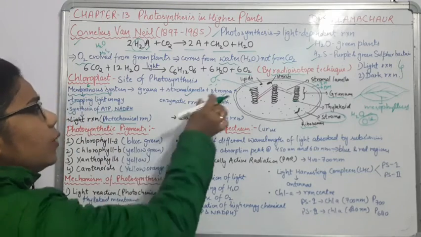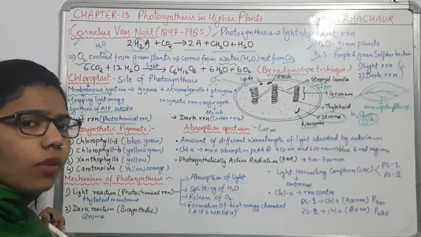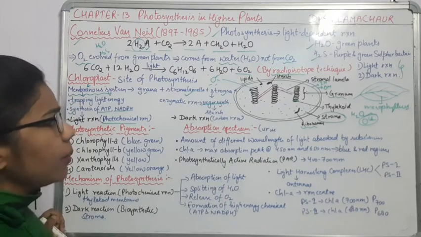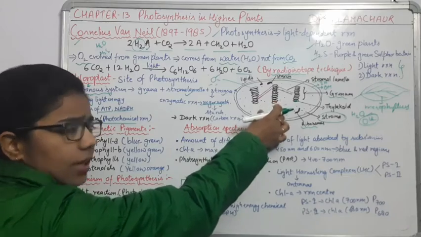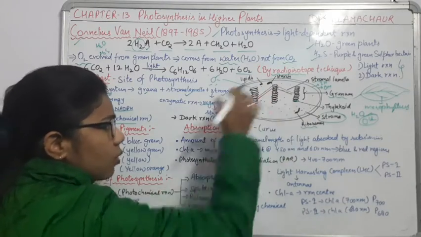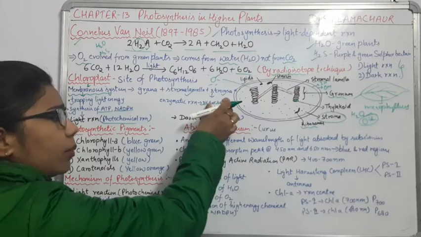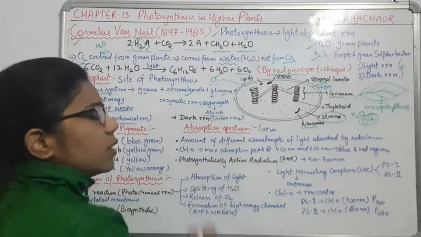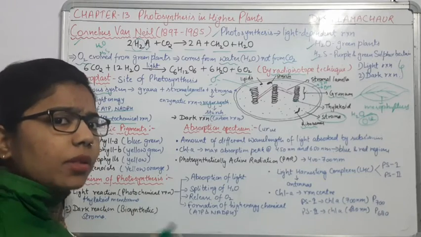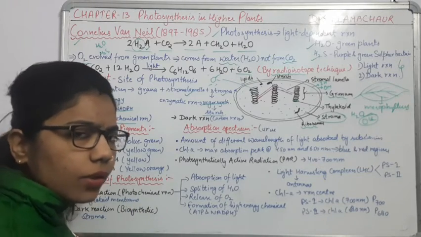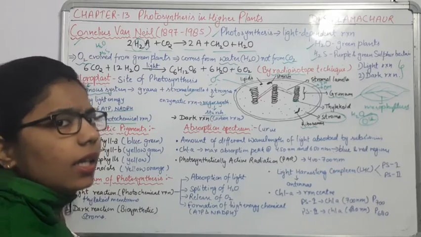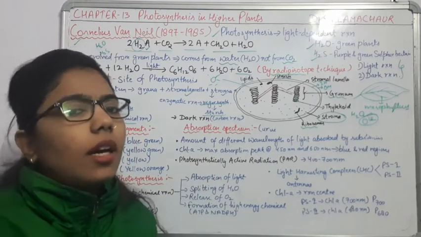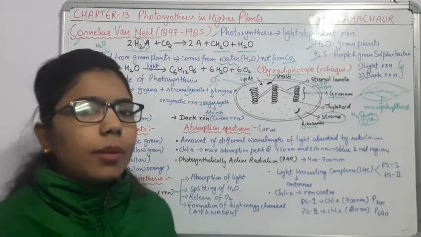But what is the role of the dark reaction? In the dark reaction, there will be sugar synthesis. Why is it happening so? Because these enzymatic actions take place in the stroma, and ultimately form the sugar, and the sugar will be stored in which form? In the form of starch. For the formation of sugar as well as the storage of starch, it doesn't require any sunlight. That's why we say it is a dark reaction, which is also known as the carbon reaction.